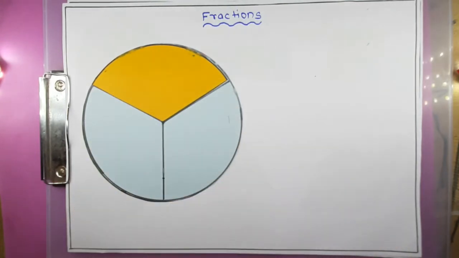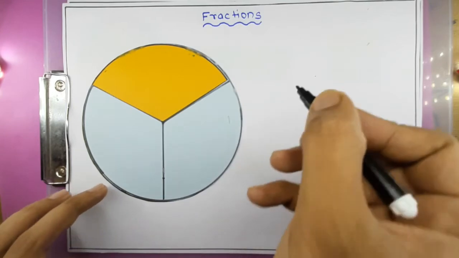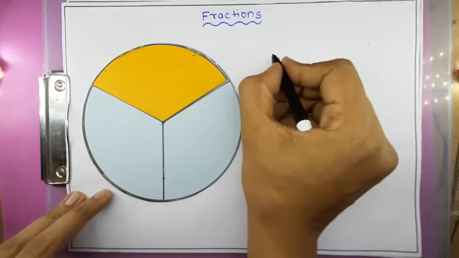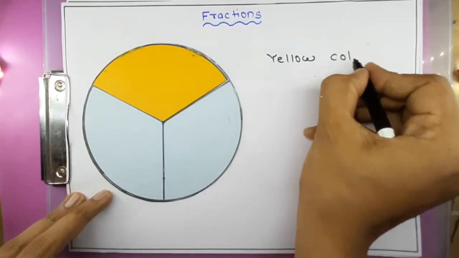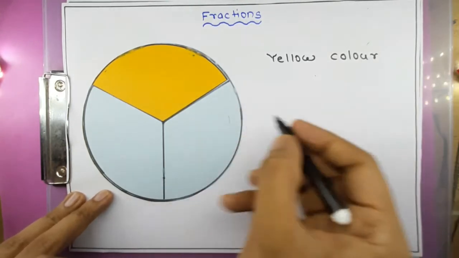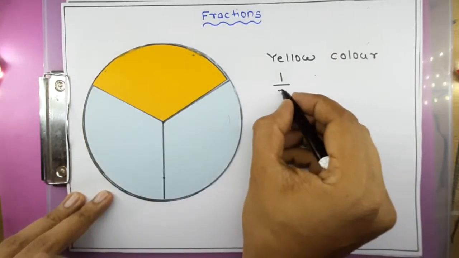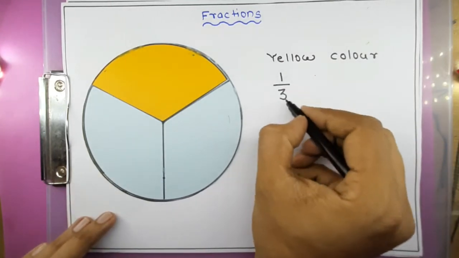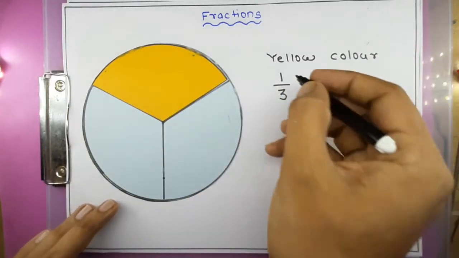So if I am writing about the yellow color, then one part is yellow out of those three parts. So this is not a whole number. This is called a fraction.